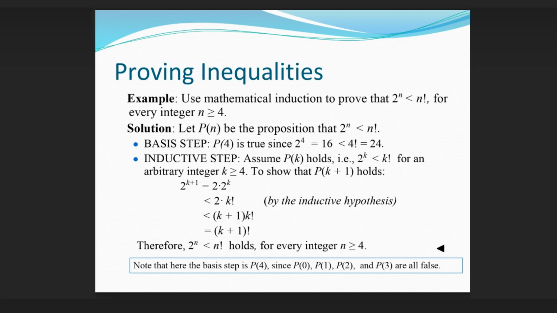Inductive step. Assume P(k) holds, i.e., 2^k < k!, for an arbitrary integer k ≥ 4. To show that P(k+1) holds: 2^(k+1) = 2 · 2^k < 2 · k! < (k+1) · k! By the inductive hypothesis, this equals (k+1)!. Therefore, 2^n < n! holds for every integer n ≥ 4. Note that here the basis step is P(4), since P(0), P(1), P(2), and P(3) are all false.